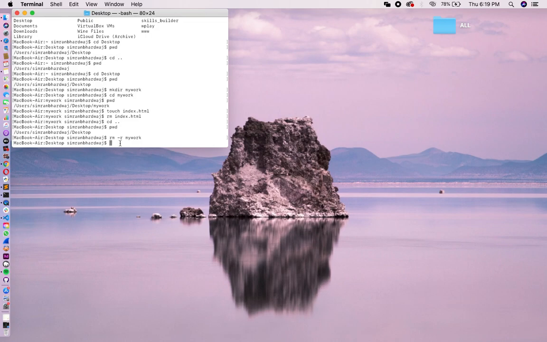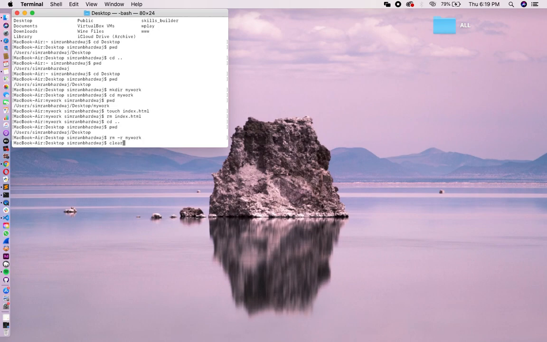So as you can see, we have learned how you can change the directory, how you can see in which directory you are right now, and also how to list all the directories and files in a folder.